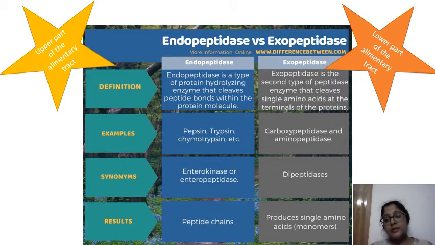Whereas on the other hand, we have exopeptidase. Again, we get exopeptidase from the lower part of the alimentary tract. It is a second type of peptidase which mainly acts on the peptides and peptones, mainly the carboxypeptidases and aminopeptidase. It is also known as dipeptidase, and they produce from these peptones and peptides single amino acids, or the monomers.